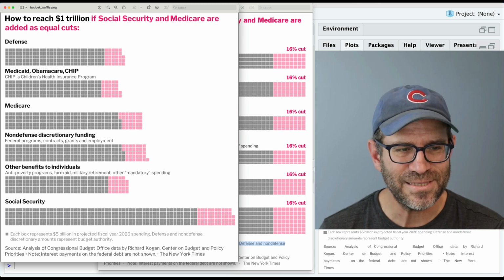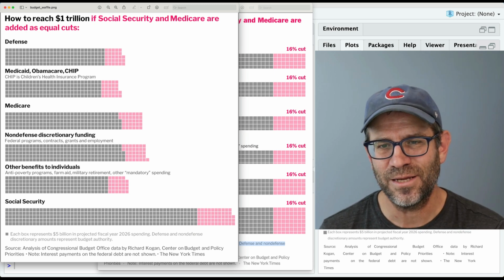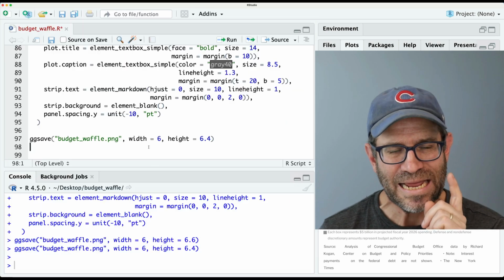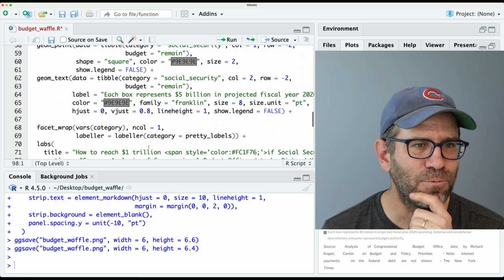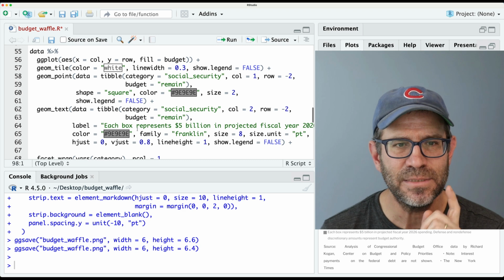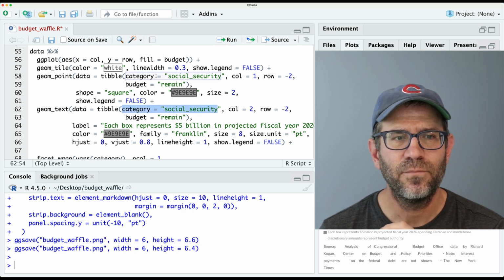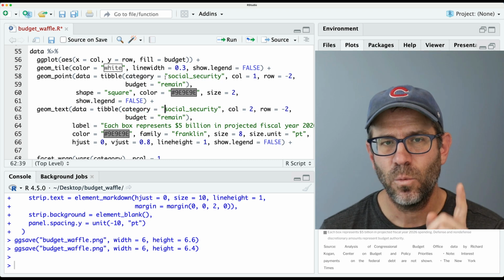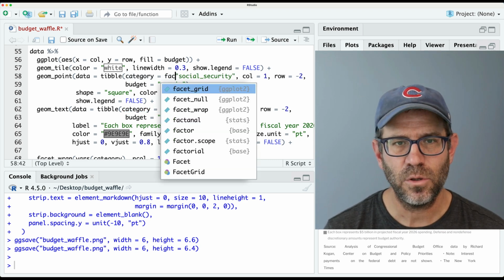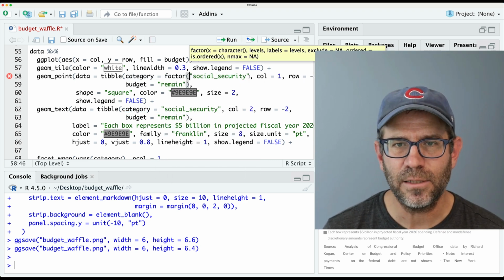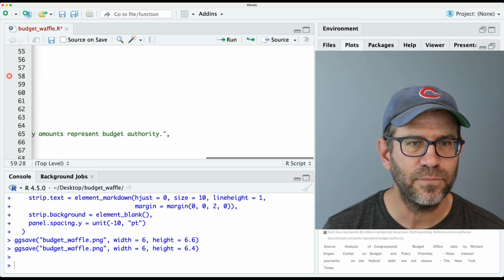So I want to fix the order of this, and I also want to go ahead and put in those numbers. And I think I know what the problem was. I think the problem was back here with geom_text, that I used category of Social Security for geom_point and geom_text without making it a factor. So let's go ahead and make it a factor. And I think that should fix the order of our stuff.